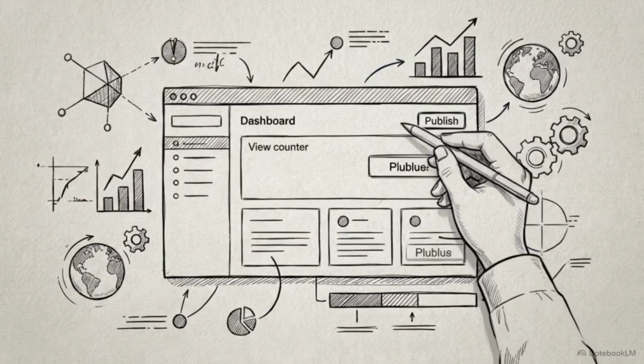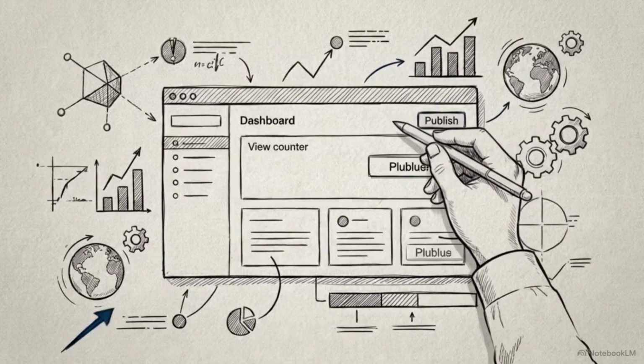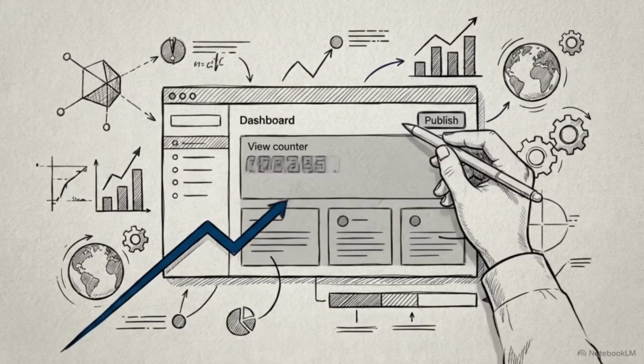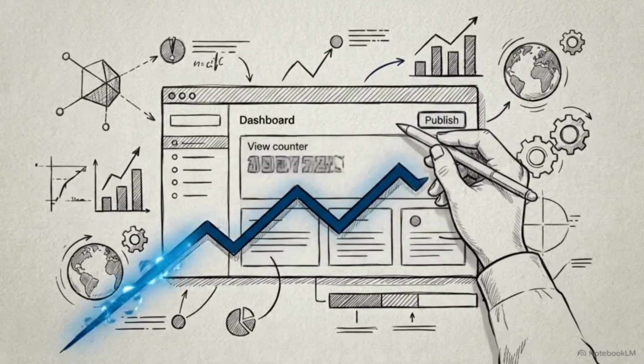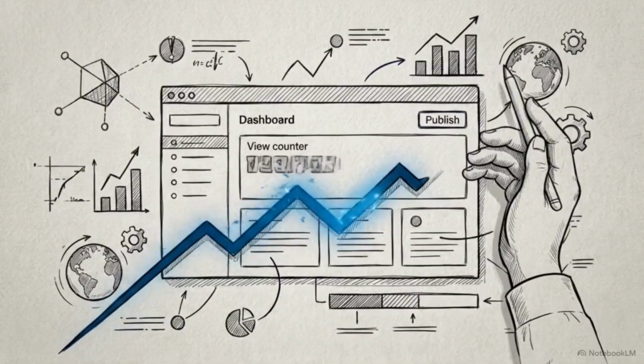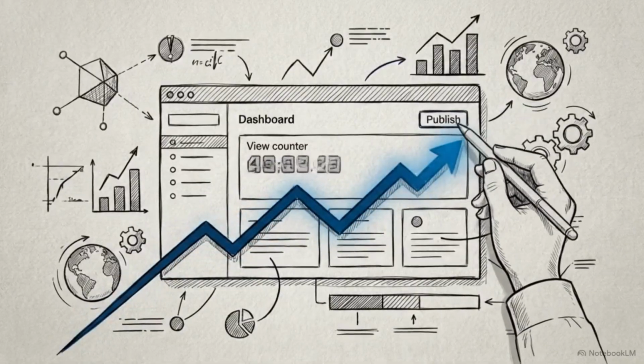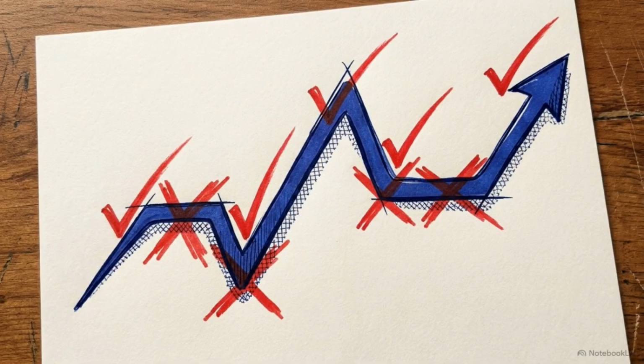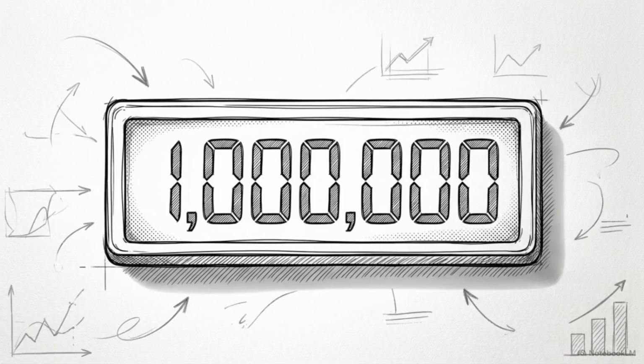When a channel consistently elevates its baseline, the algorithm transitions from acting as a gatekeeper testing the content into a reliable scaling engine. Treating the retention graph as a ruthless editing checklist ensures every second earns its place, providing the mechanical conditions required to reach millions of viewers.